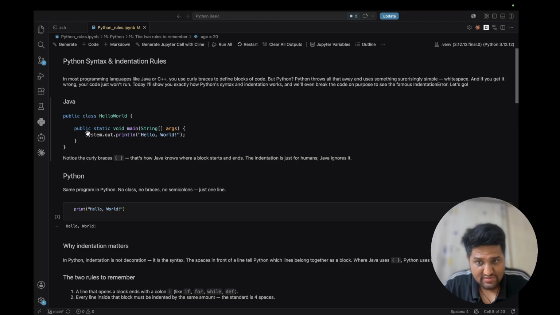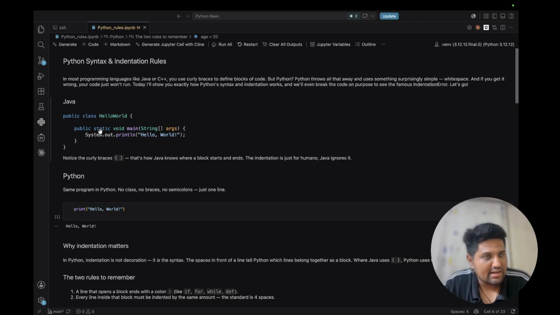So brackets are important in languages like Java, C++, C, Ruby, Scala. These languages use brackets instead of indentation, but in Python brackets are not used.